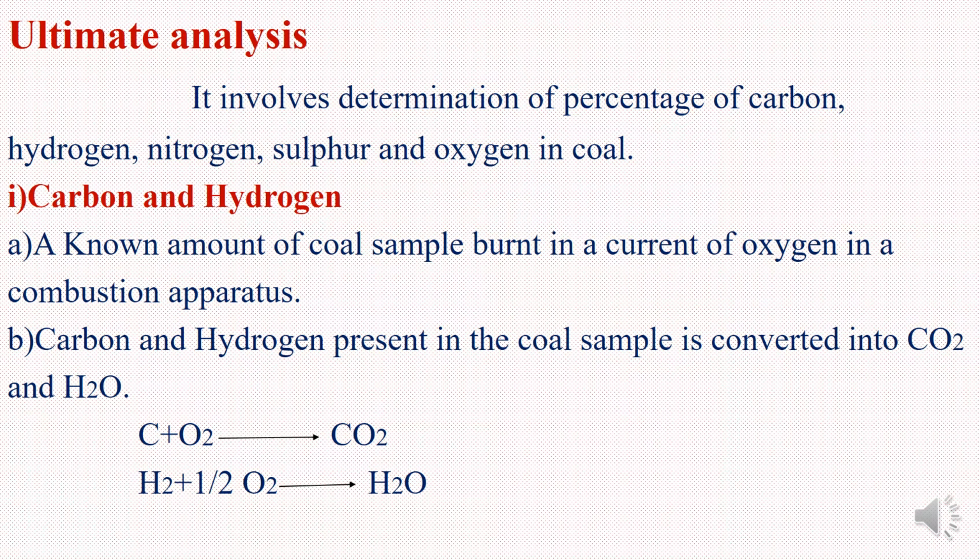Next, ultimate analysis. It involves determination of percentage of carbon, hydrogen, nitrogen, sulfur and oxygen in coal. First, carbon and hydrogen. A known amount of coal sample is burned in a current of oxygen in a combustion apparatus. Carbon and hydrogen present in the coal sample are converted into carbon dioxide and water. Carbon plus oxygen gives carbon dioxide; hydrogen plus half molecule of oxygen gives water.